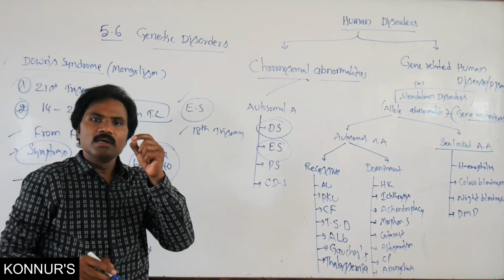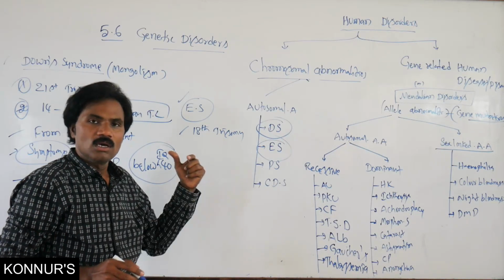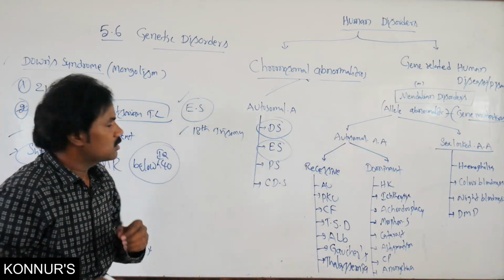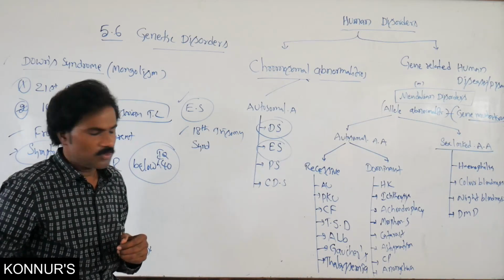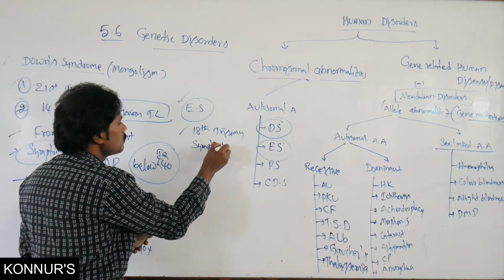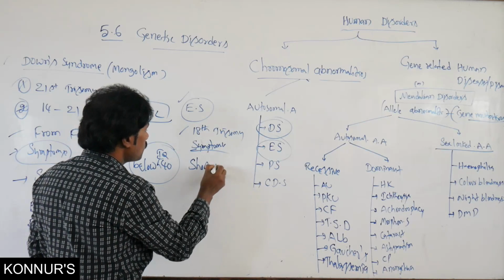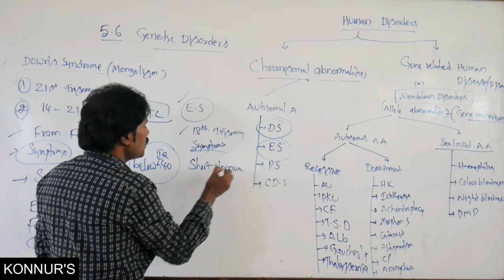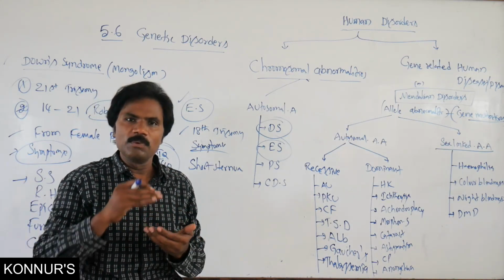Normally it is the second largest among these diseases. Here the normal symptoms are a short sternum, the sternum area connected to the ribs becoming very short.